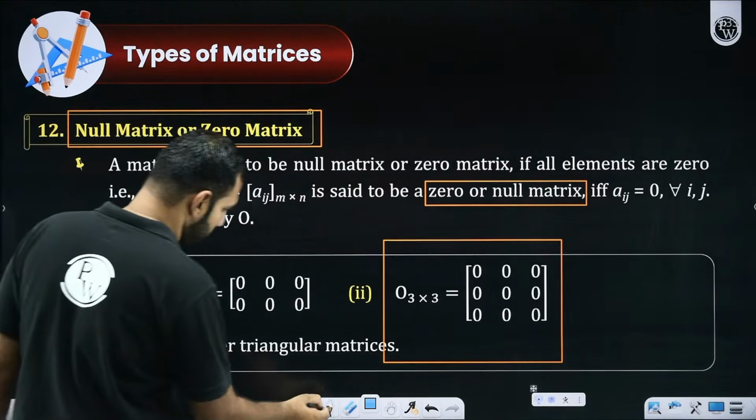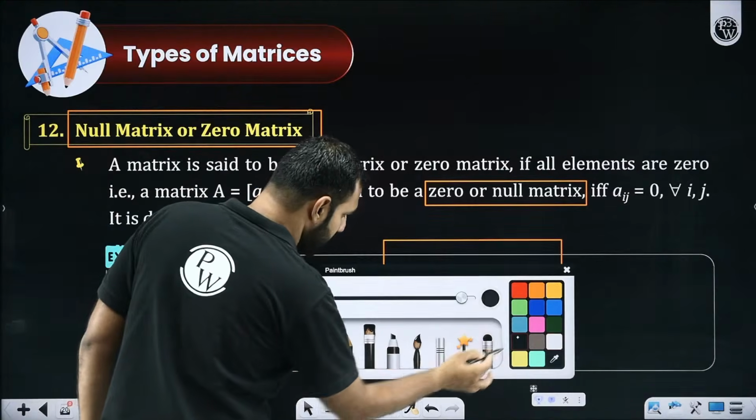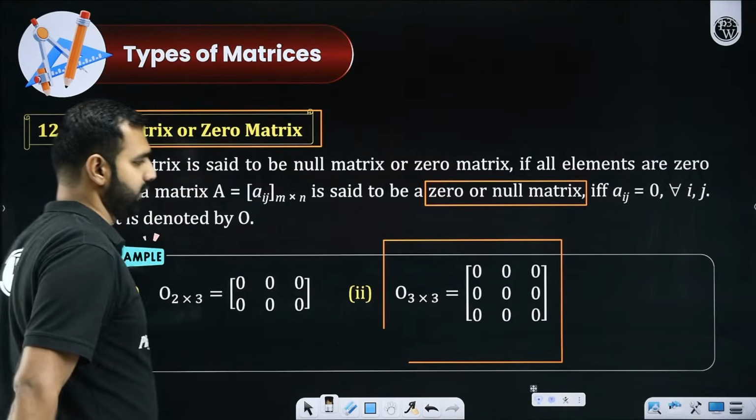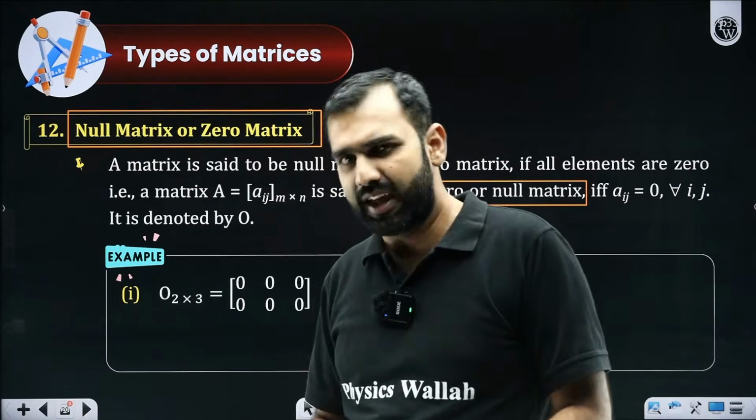They are not lower triangular matrix. I need to make a correction here. I'm really sorry for that. But this has to be a null matrix.